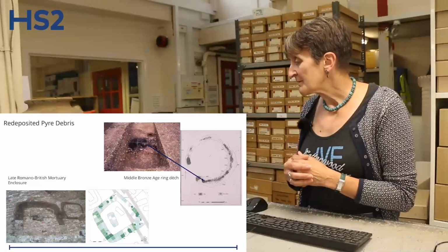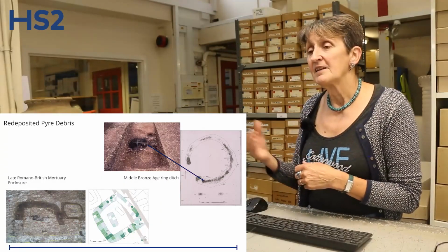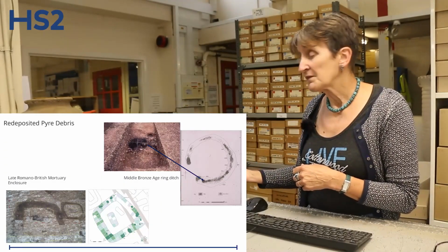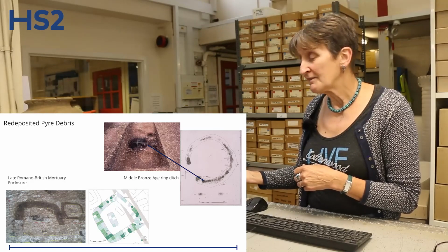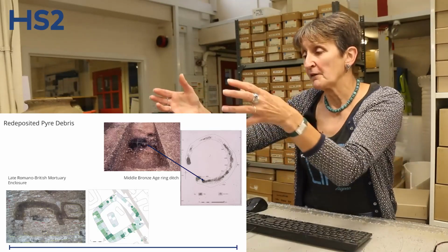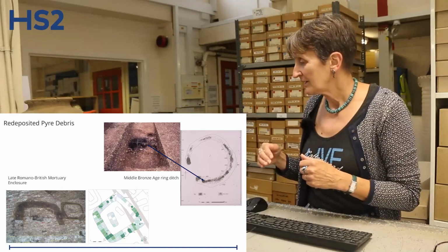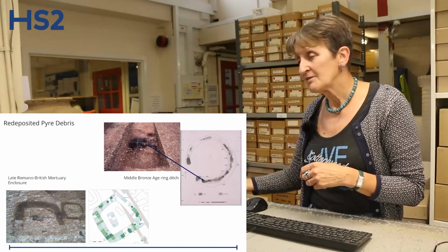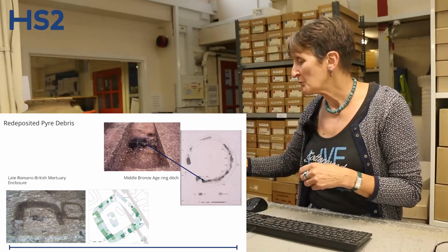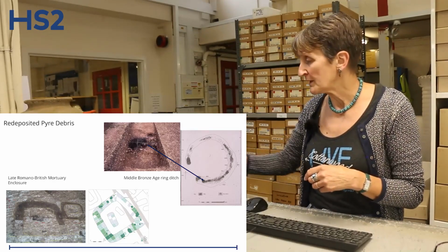And you might also find it redeposited, as in some of these images here, in a Bronze Age barrow ditch, again suggesting the pyres themselves were held inside the confines of the ring ditch, and the debris was dropped into the ditch from the inside. We can say from the angle of deposition that's what's happened there.